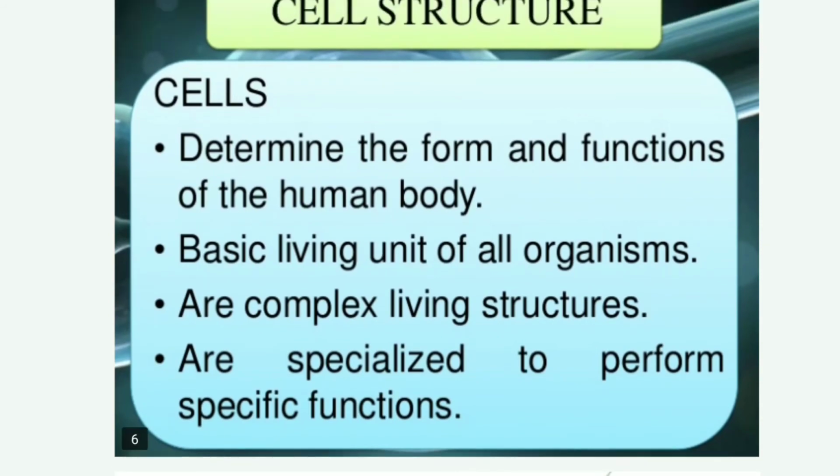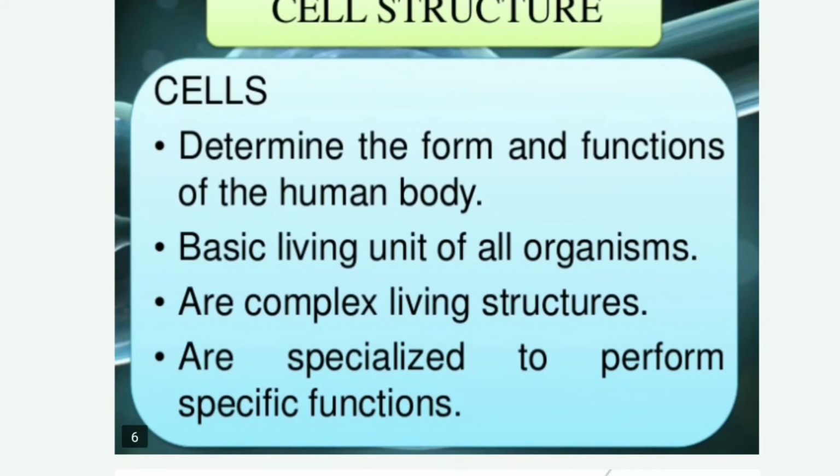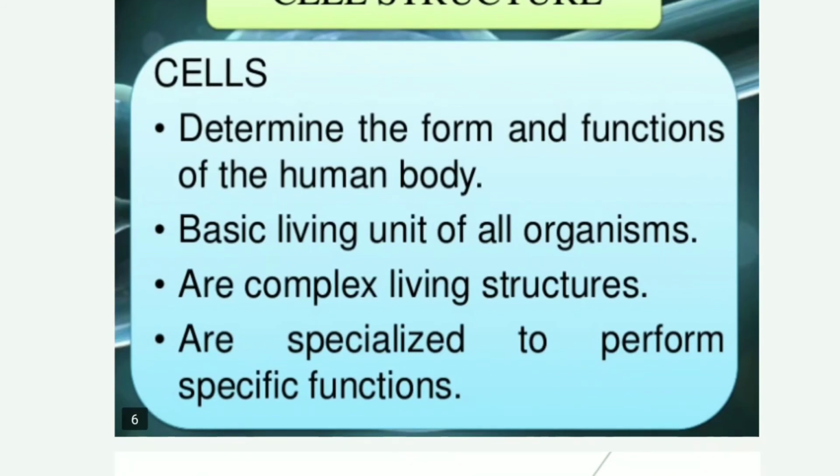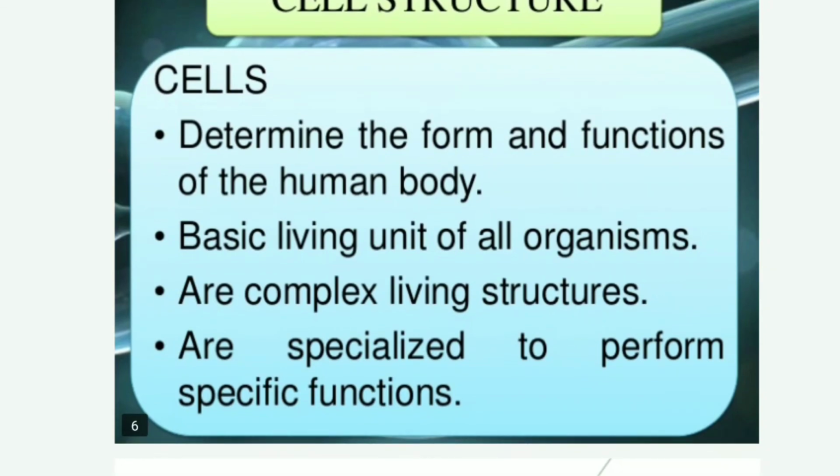Let's just summarize. Today we discussed what is a cell. Cell is the structural and functional unit of all living organisms. Robert Hooke was the first scientist who discovered the cell with the help of a simple microscope. Then we learned about cell theory, which was put forward by M.J. Schleiden and Theodor Schwann and modified by Rudolf Virchow. Then we learned about the cell structure, that cells determine the forms and functions of the human body. Cells are the basic living unit of all organisms. These are complex structures which are specialized to perform specific functions in our body.